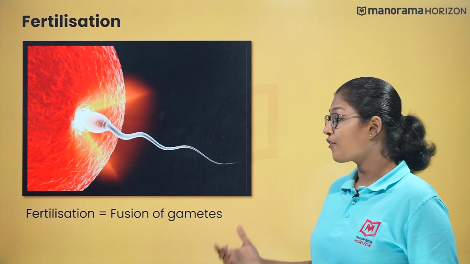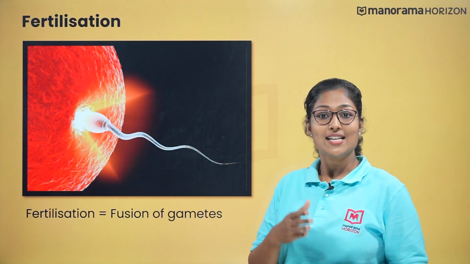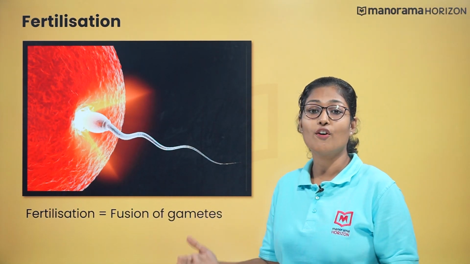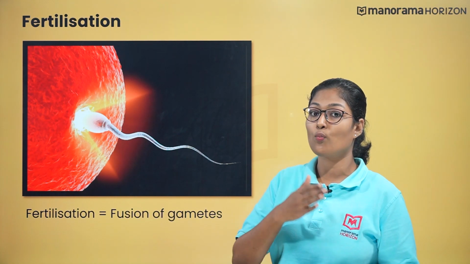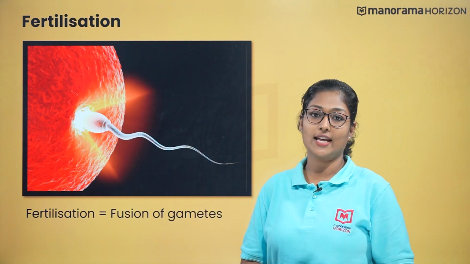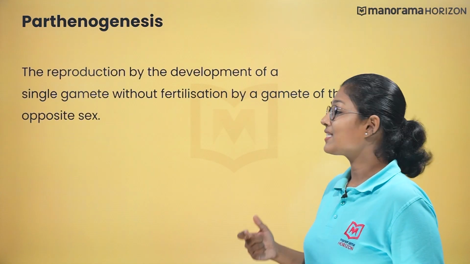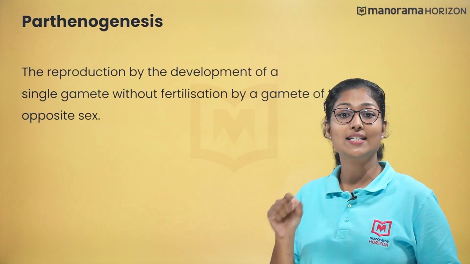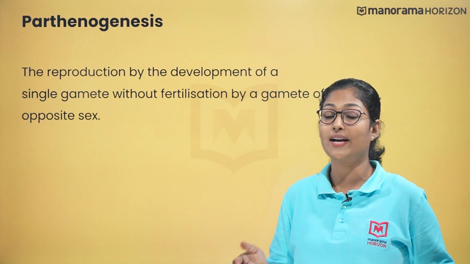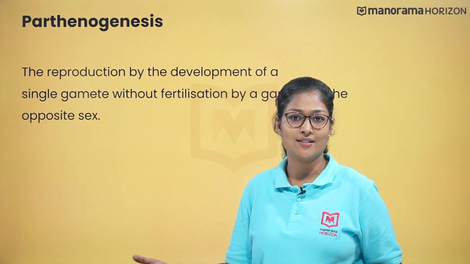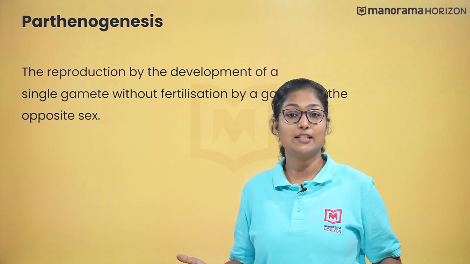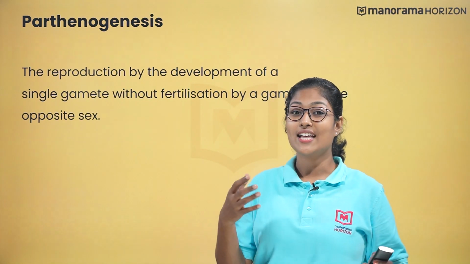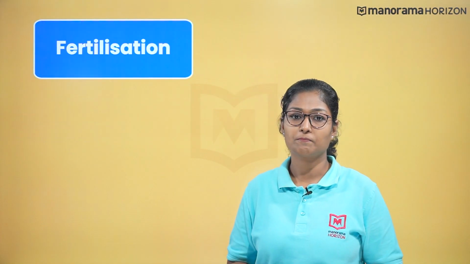Fertilization means the fusion of gametes, that is syngamy, which results in the formation of a diploid zygote that develops into a new organism. However, parthenogenesis is different from syngamy. Recall that it is a reproductive process through the development of a single gamete without fertilization by a gamete of the opposite sex. Examples showing parthenogenesis include honeybees, ants, and birds.